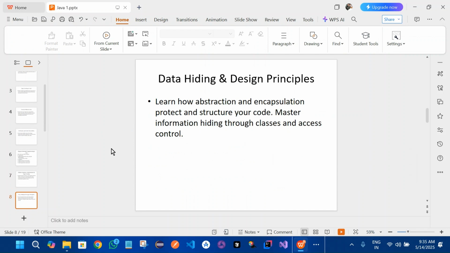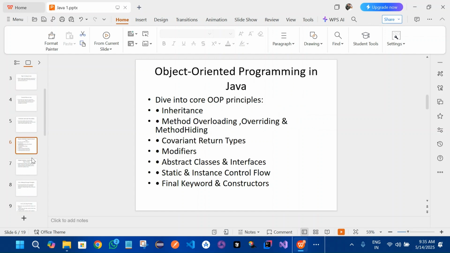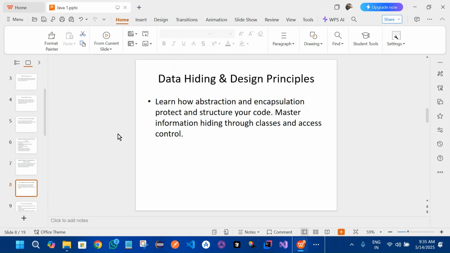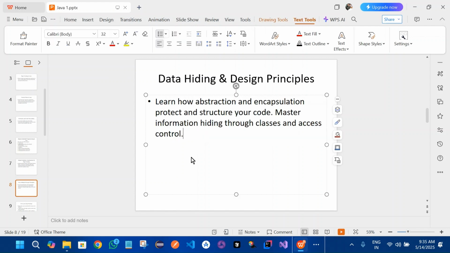Next, we'll be seeing data hiding and design principles. As I already mentioned, we'll be looking into data hiding in the OOPS concept, but in more detail, we will be doing one basic program on data hiding, how we can actually do data hiding and what data hiding actually means, right?